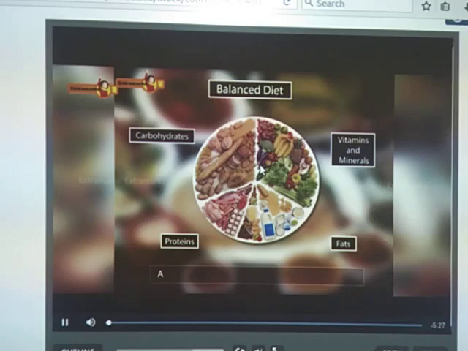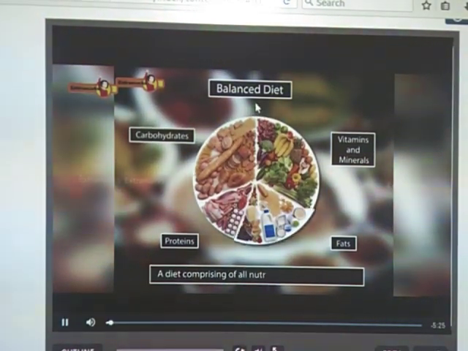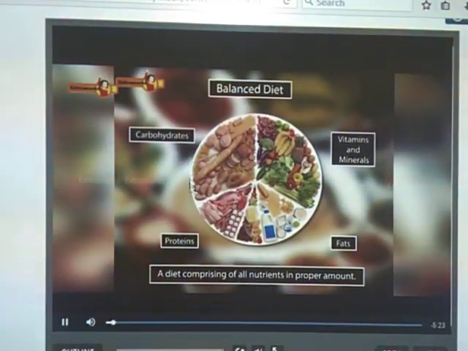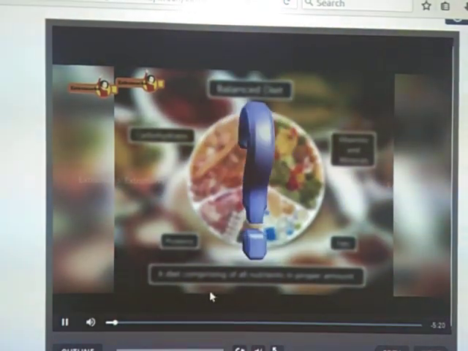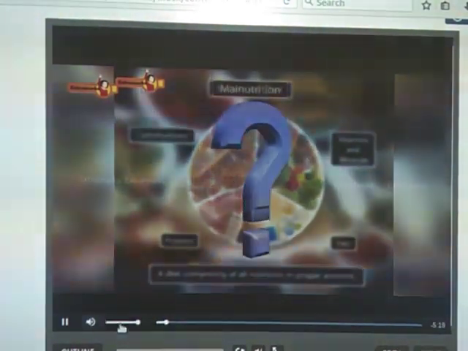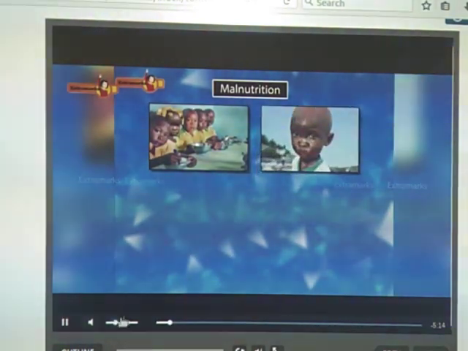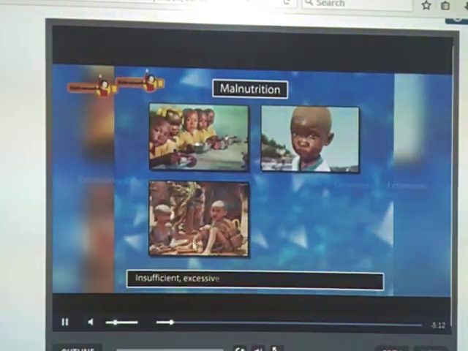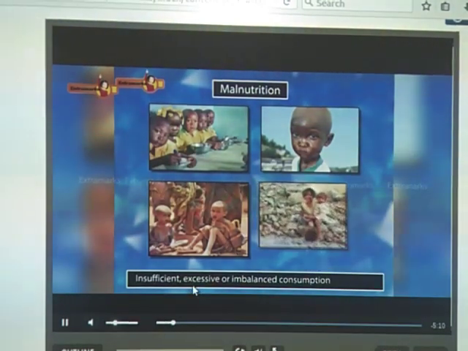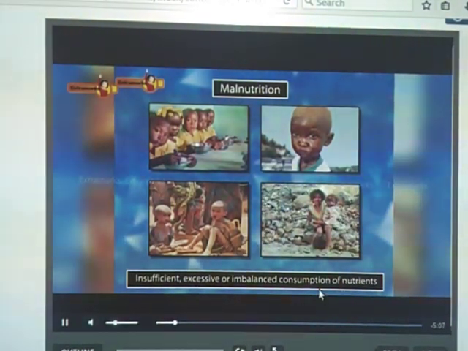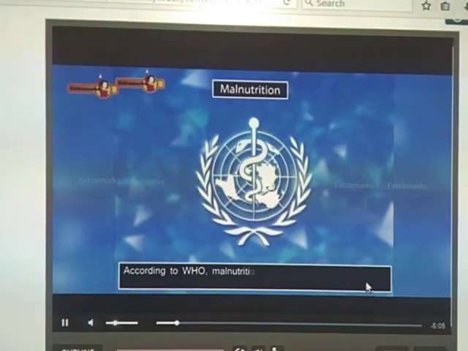So malnutrition. What is this malnutrition? A balanced diet contains carbohydrates, proteins and vitamins. Malnutrition is insufficient, excessive or imbalanced consumption of nutrients.